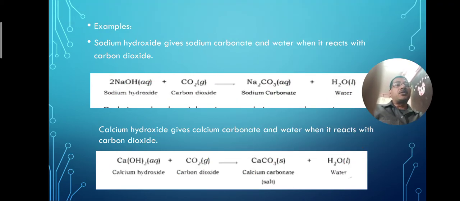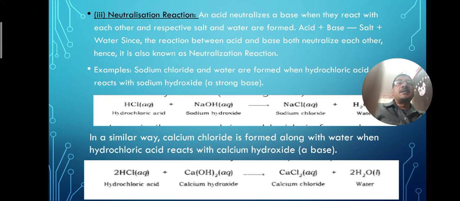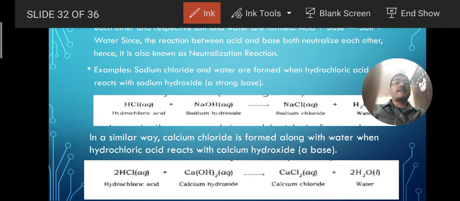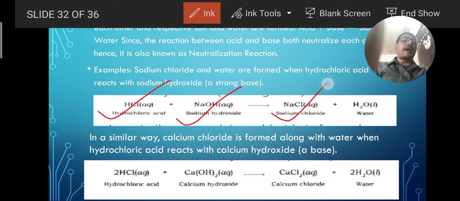Now let us go to another reaction, that is called the neutralization reaction. Same kind of reactions that we are discussing just now. What is happening in the neutralization reaction? Here hydrochloric acid is reacting with sodium hydroxide. Hydrochloric acid is an acid and sodium hydroxide is a base. So acid-base reaction, and what is produced here? Salt and water. Sodium chloride is a salt which is also known as the common salt, which is used by us in our day-to-day life.